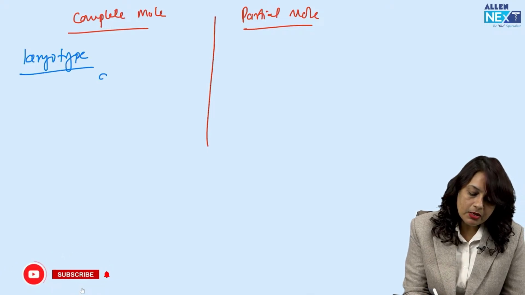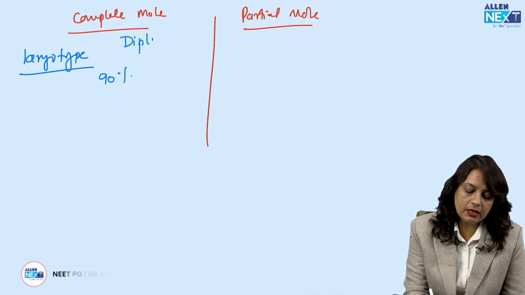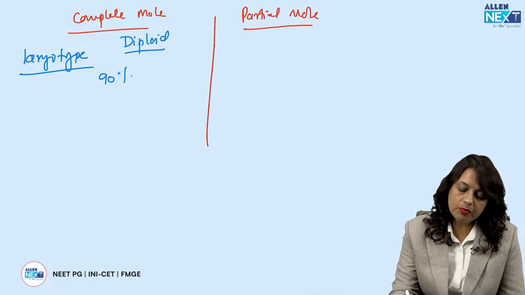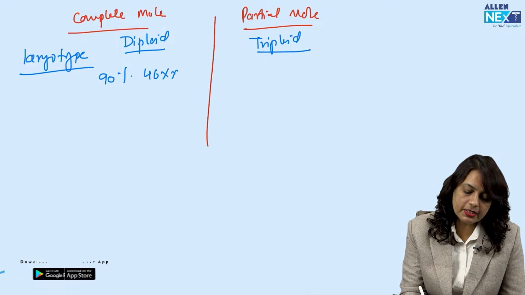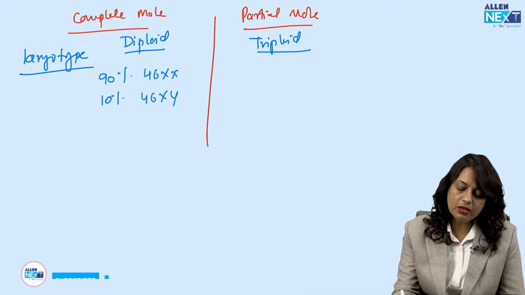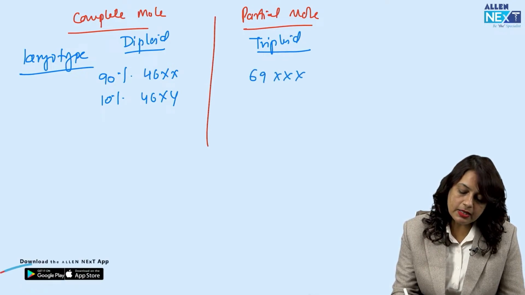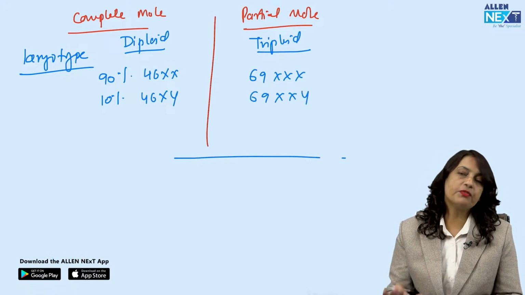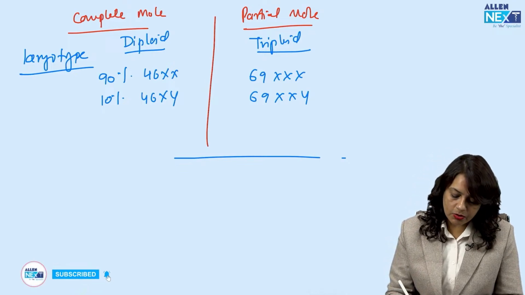In complete mole the karyotype is diploid, and in partial mole it is triploid. In 90% of cases of complete mole it is 46XX, and in 10% it is 46XY, whereas in partial mole it is 69XXX or 69XXY. So the best way to differentiate a complete mole from a partial mole is by karyotyping.